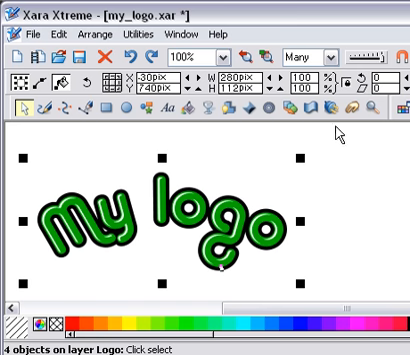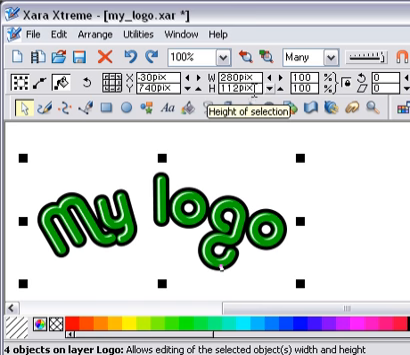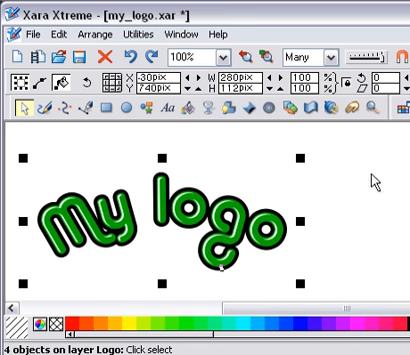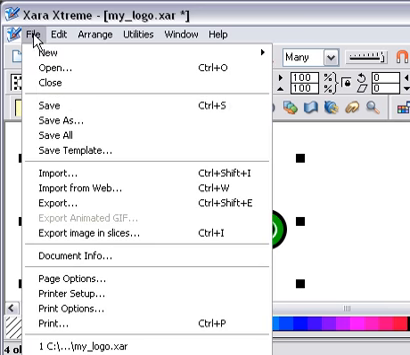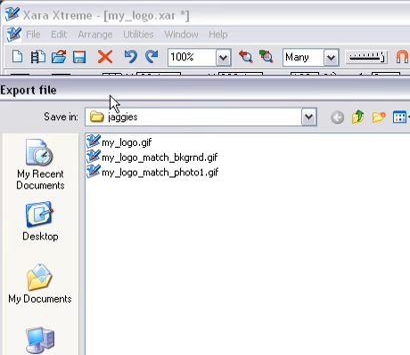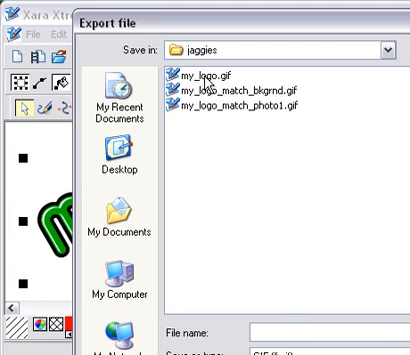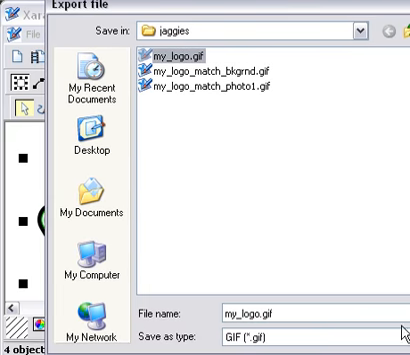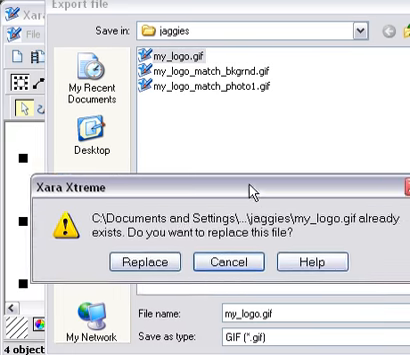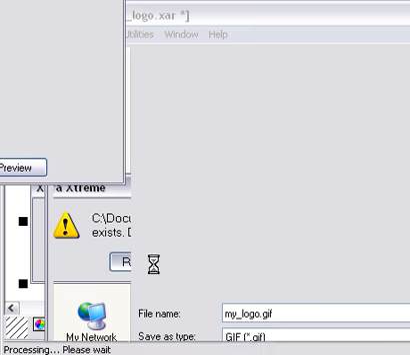First thing you want to do is make sure that you create it with the width as whole pixels and the height as whole pixels. If they're not, then you're probably better off reducing them in size on the screen rather than reducing them in the export dialog. So okay, I'm going to go File, Export. This brings up the export dialog. I want to call this one my logo GIF. I've already exported it once. Yeah, it's a GIF, and I'm going to go Export. It says this already exists. I want to replace it.